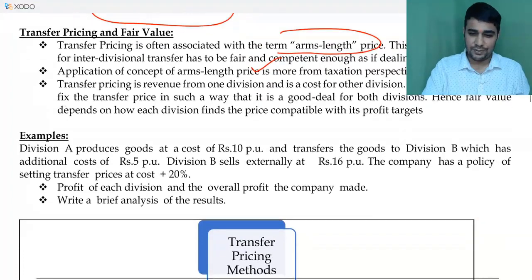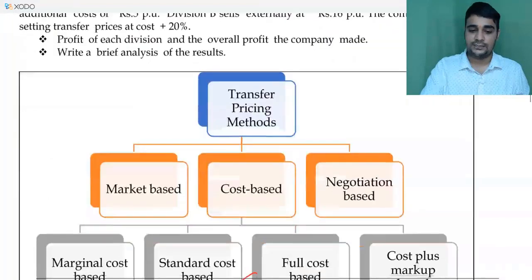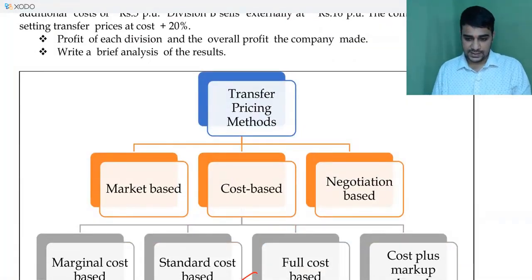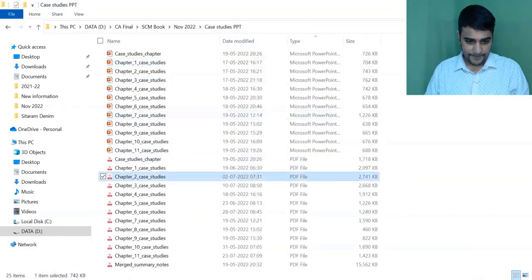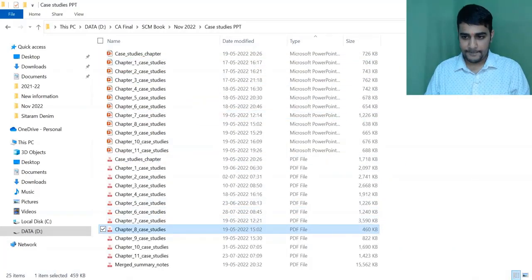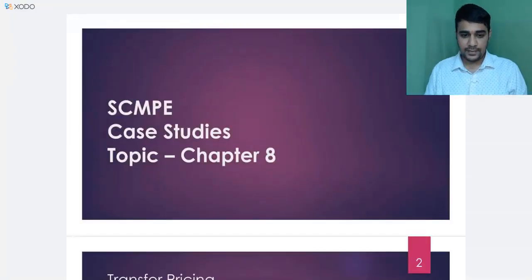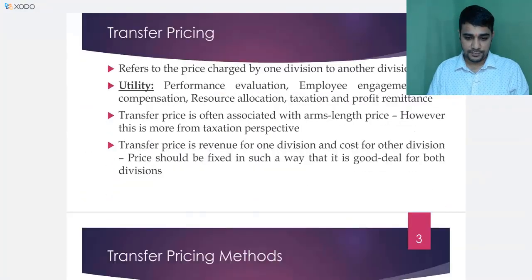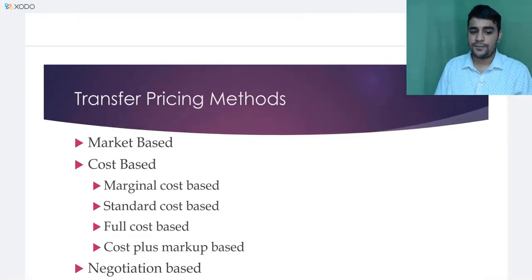Okay, I think I should have removed this example. I have removed certain data from this example, so let's leave this. These are the transfer pricing methods. Just give me a minute. Okay, these are the methods you have.